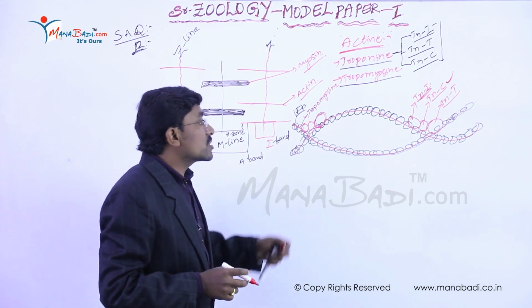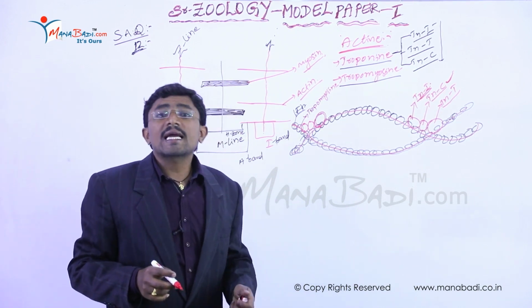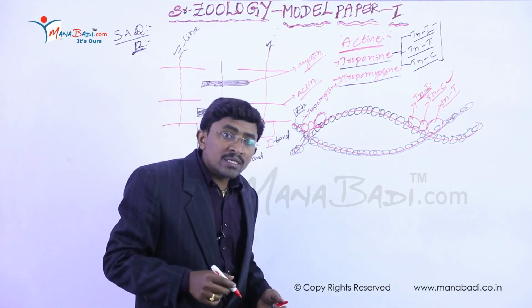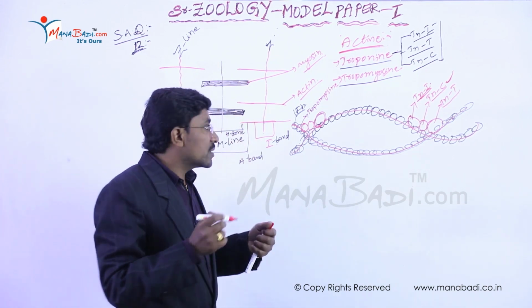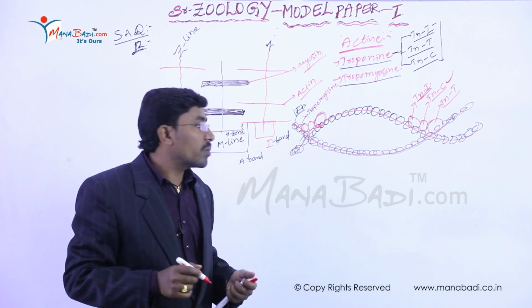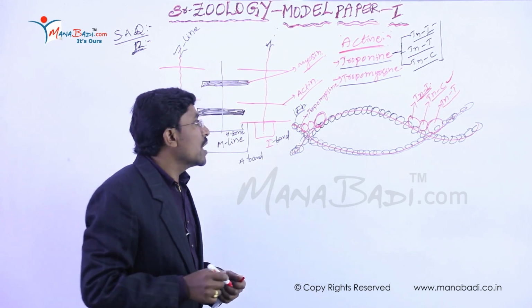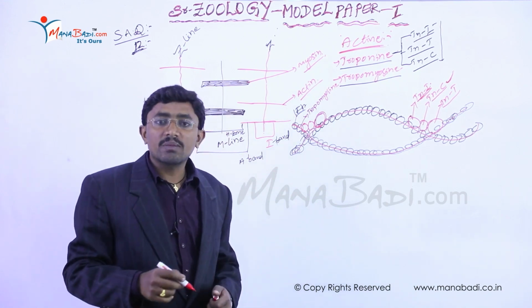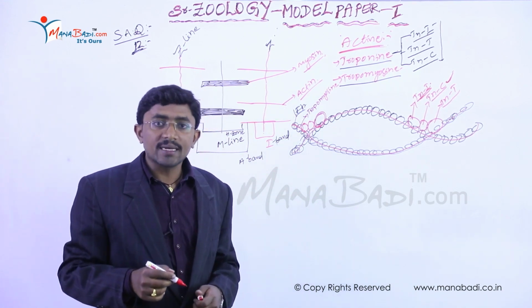That's why the cisternae are also called calcium storehouses. When the nerve impulse stimulates the sarcoplasmic reticulum, the cisternae immediately release calcium ions into the sarcoplasm.